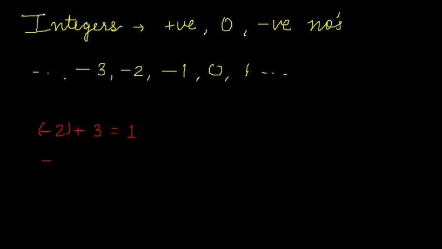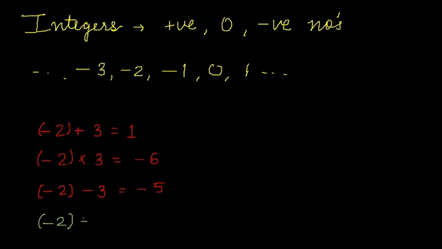When minus 2 is multiplied by 3, it again yields an integer, which is minus 6. Same in subtraction. Minus 2 minus 3 will yield minus 5, which is also an integer. But in the case of division, it is not true.